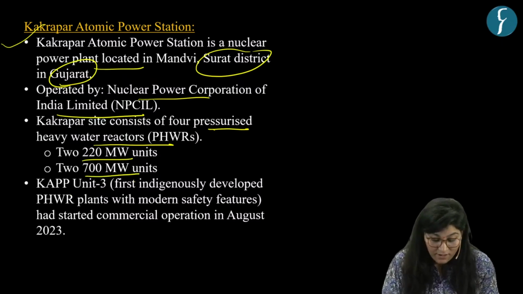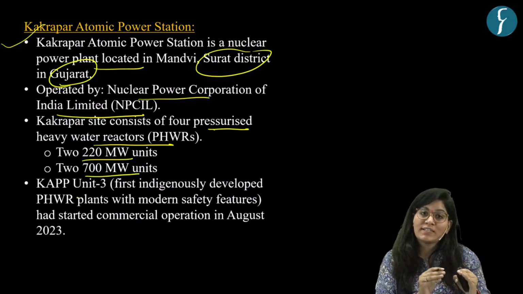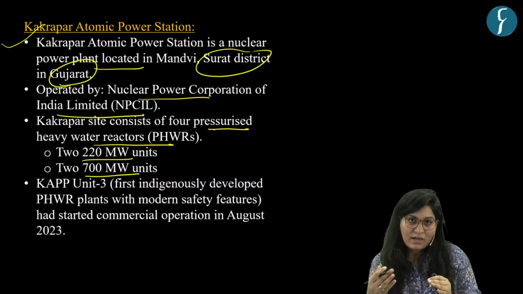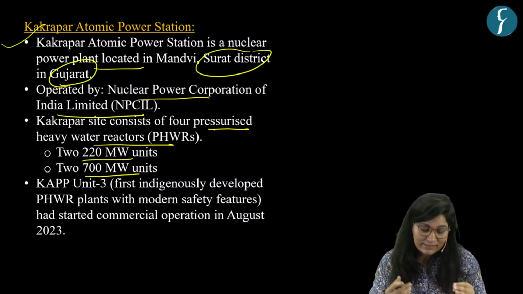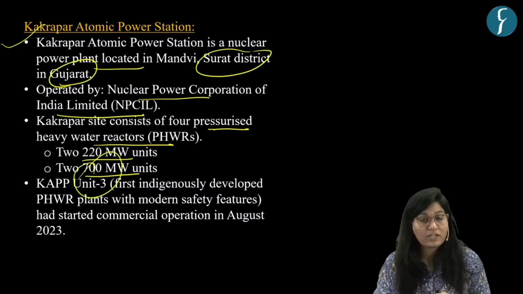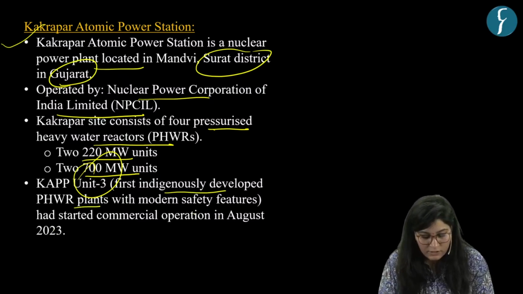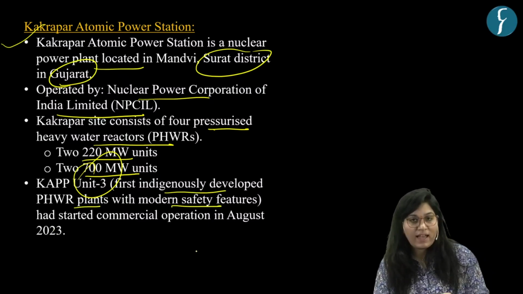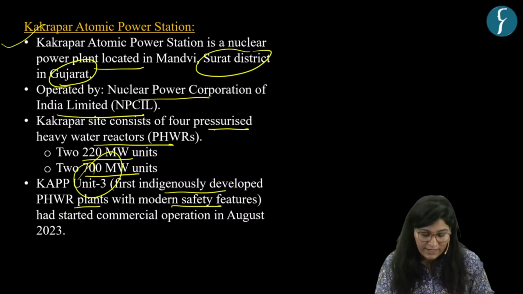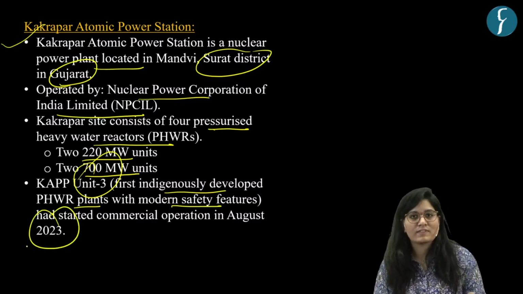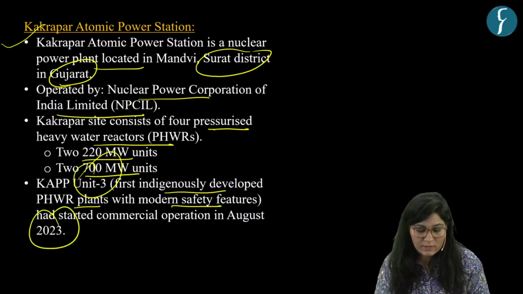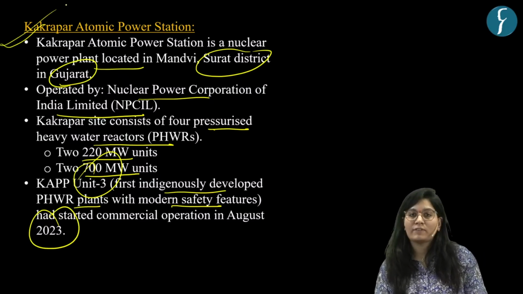And see, the fourth unit is the second indigenous one. Which one is the first indigenous? That is unit 3 of Kakrapar Atomic Power Station. It is the first indigenously developed plant with modern safety features, and it started its commercial operation in 2023, this August only. Okay, so this is all about Kakrapar Atomic Power Station.